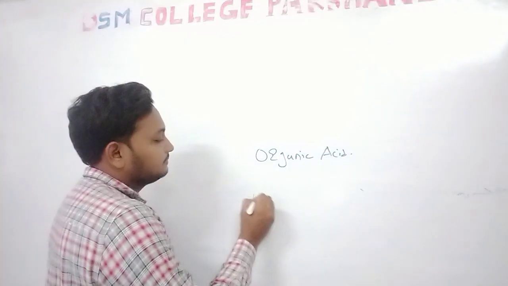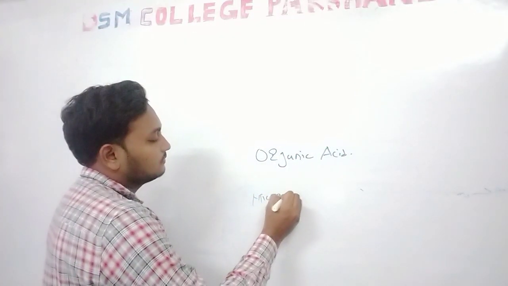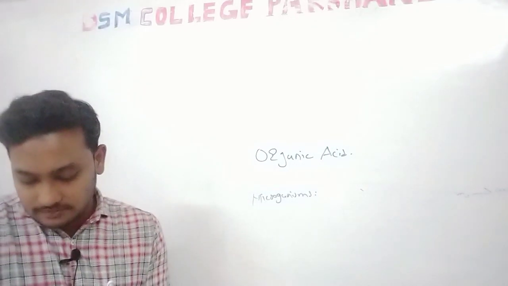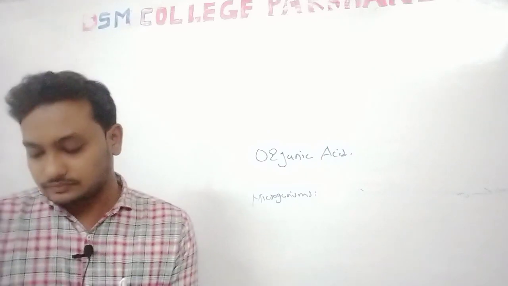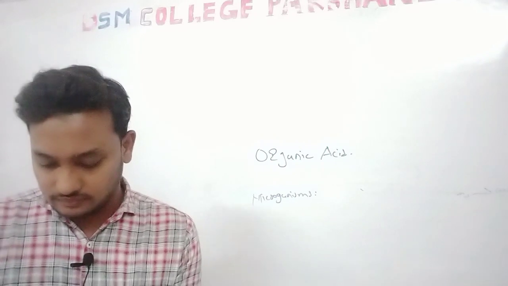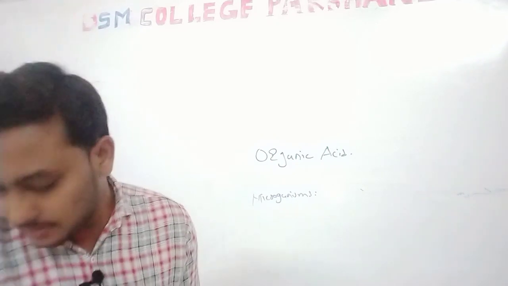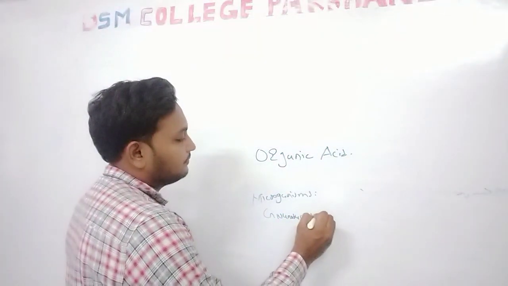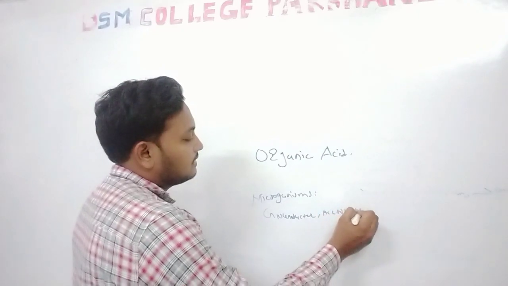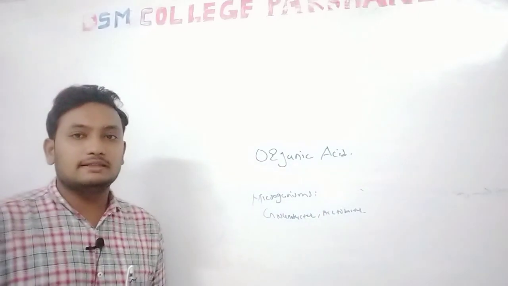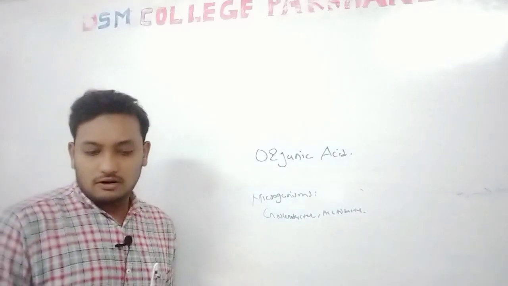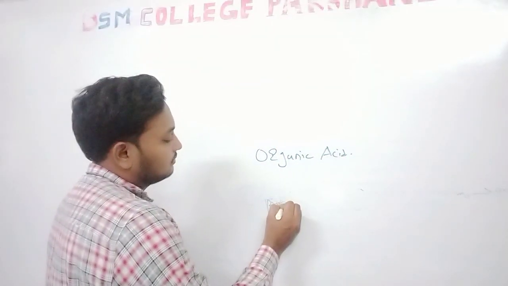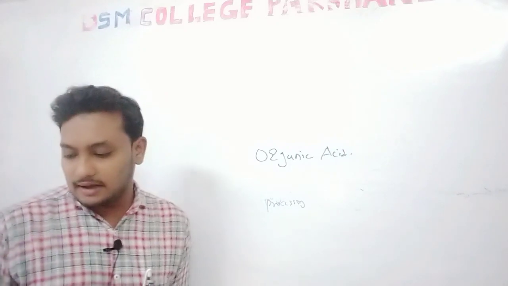The microorganisms: what microorganisms produce ascorbic acid? These organisms are Acetobacter and Gluconobacter. Acetobacter produces the ascorbic acid in the fermentation media. What is the process? Processing in a fermentation media.